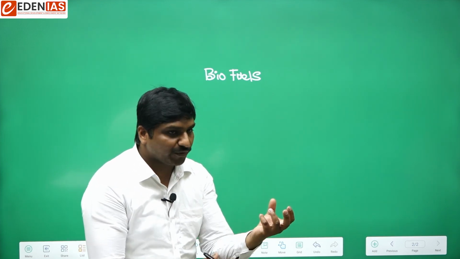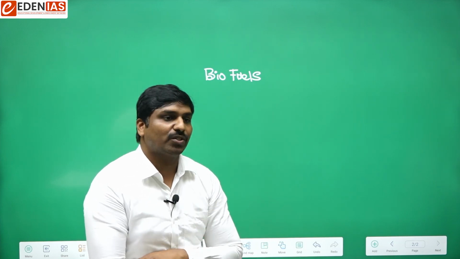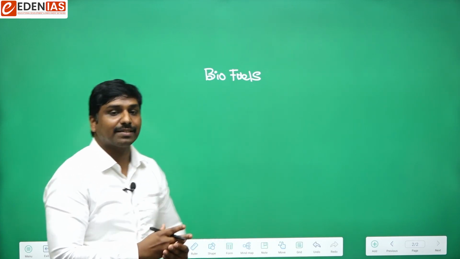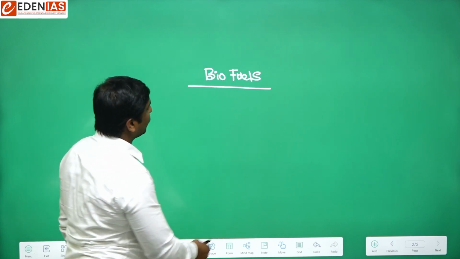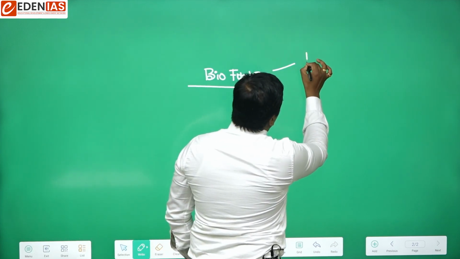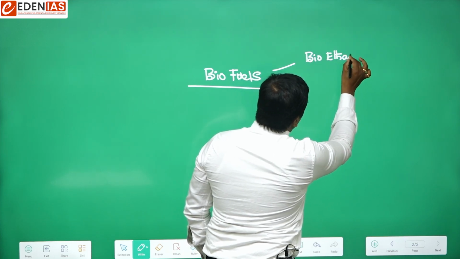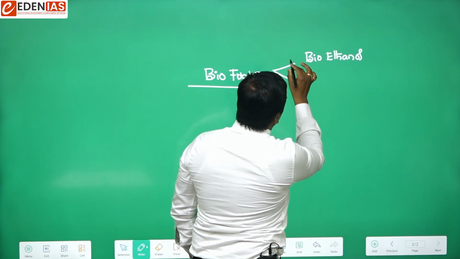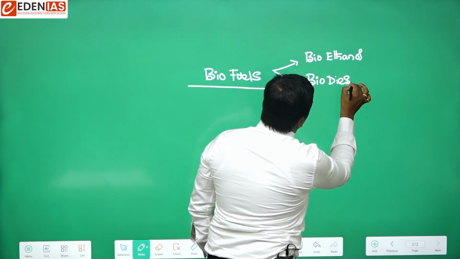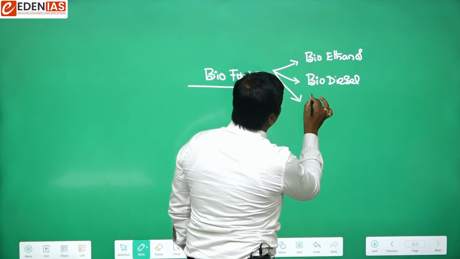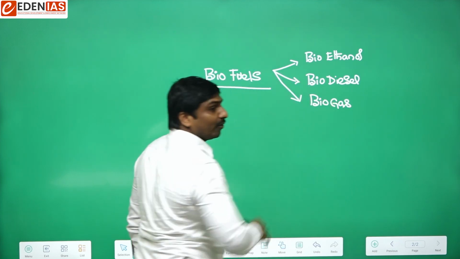So those fuels which have been produced by using biomass would be known as biofuels. Examples are bioethanol, biodiesel, and similarly biogas.